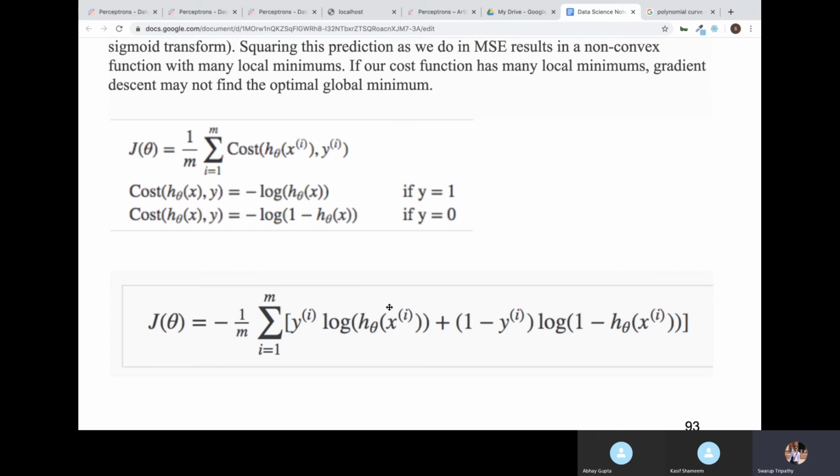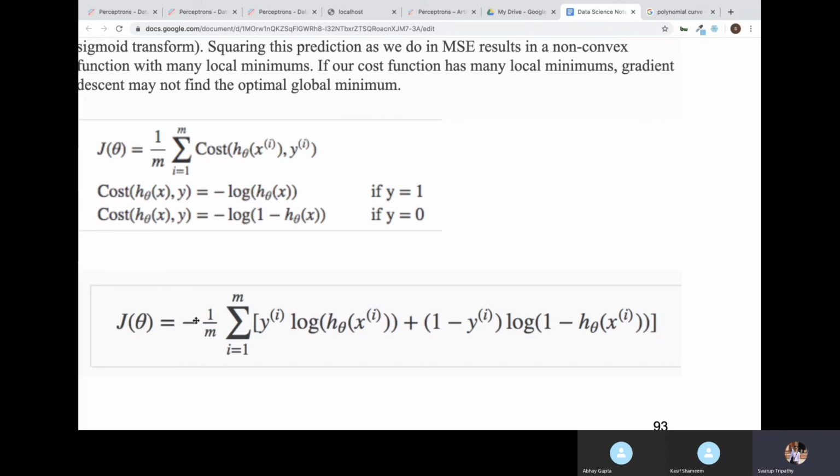You see here, J theta. Theta is the input value whatever you are giving. So the cost function J is given as minus 1 by m, summation of y into log of h theta x. This h theta x is your predicted value.